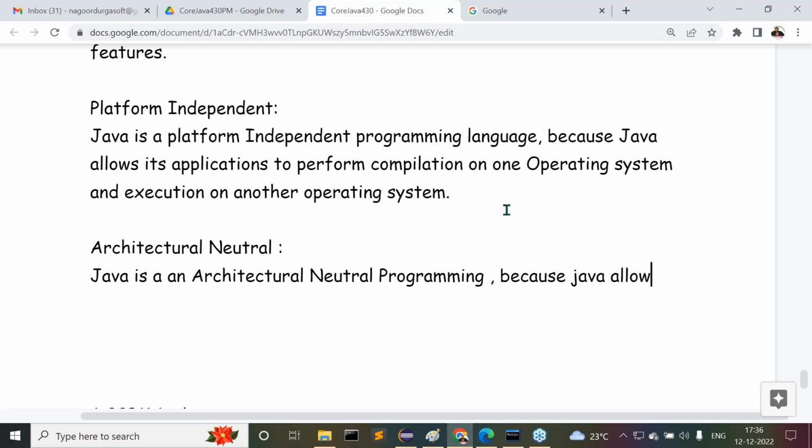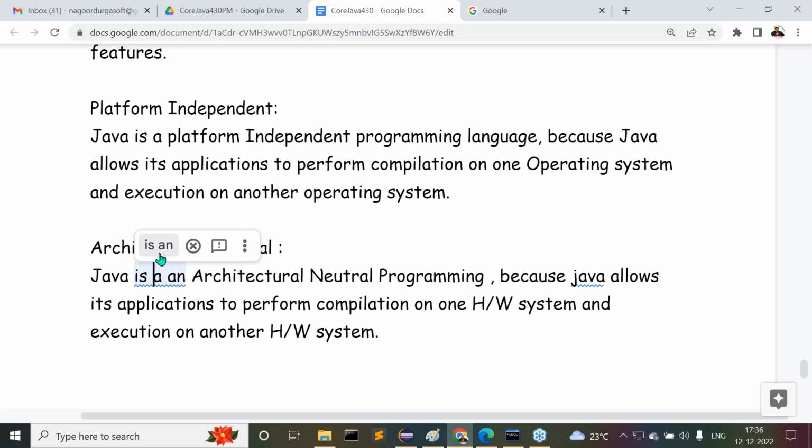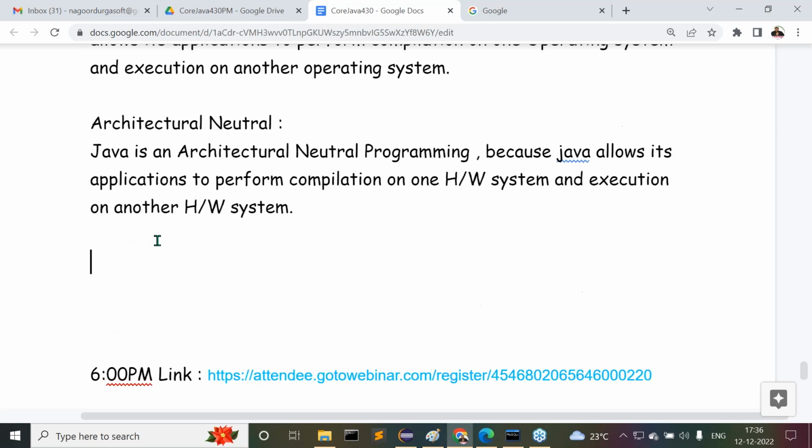Because Java allows its applications to perform compilation on one hardware system and execution on another hardware system. Execution is on another hardware system. Due to that reason, here we can understand that Java is an architectural neutral programming language. Got it or not?